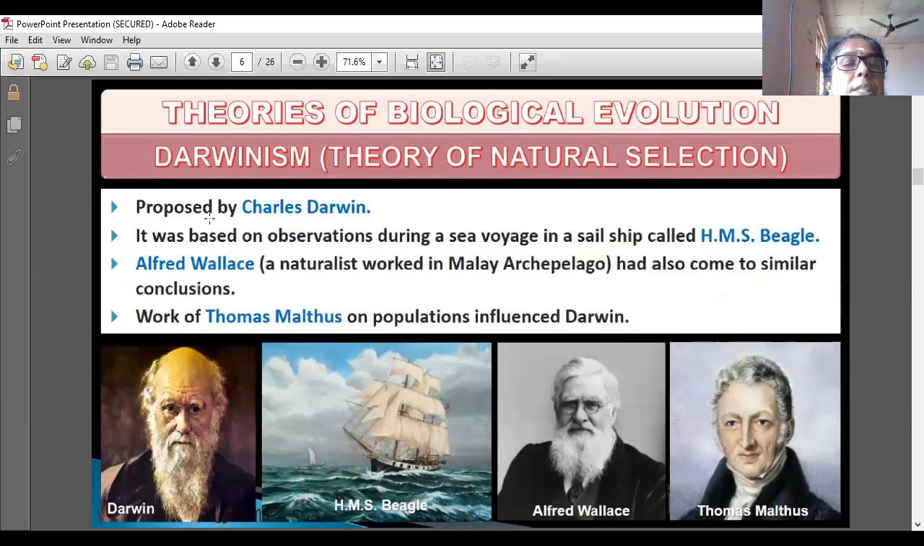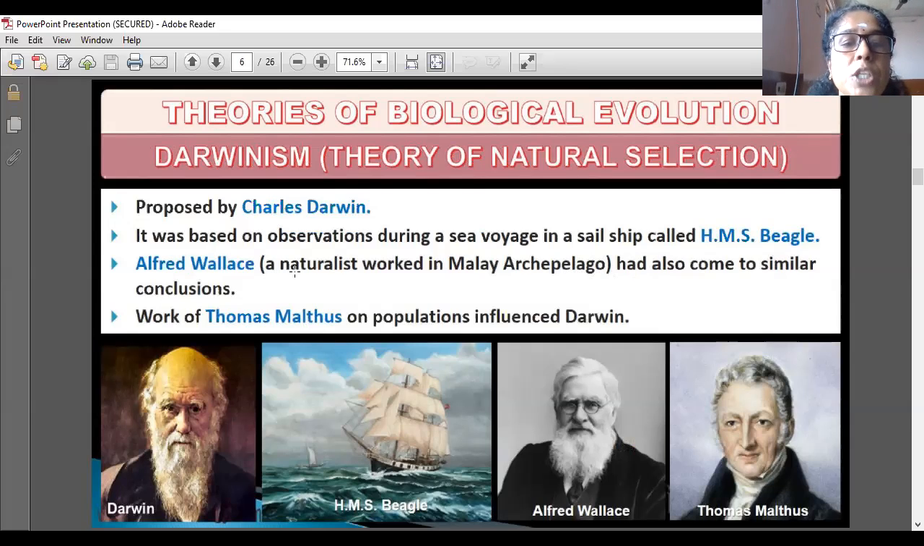Next one is Darwinism, proposed by Charles Darwin. It was based on observations during a sea voyage in a ship called HMS Beagle. We already learned about this world tour, the journey through the sea. This ship is also famous because of Charles Darwin.